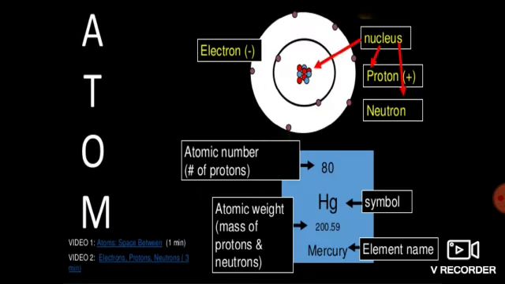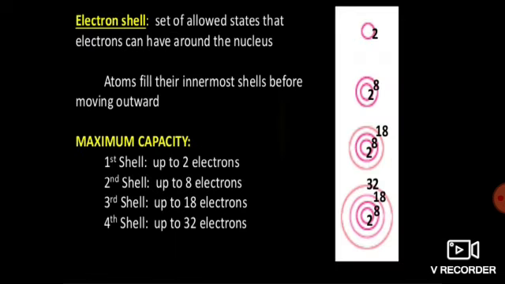Now this atom, you have already studied, if we see its structure, it has a nucleus. In that nucleus, protons and neutrons are present, and around the nucleus there is an orbit in which electrons are revolving. If we want to write atoms or elements, we have to write the symbol, and on the left-hand side we write its atomic number at the lower side, and its atomic mass at the upper side. All this we have studied in the last video.